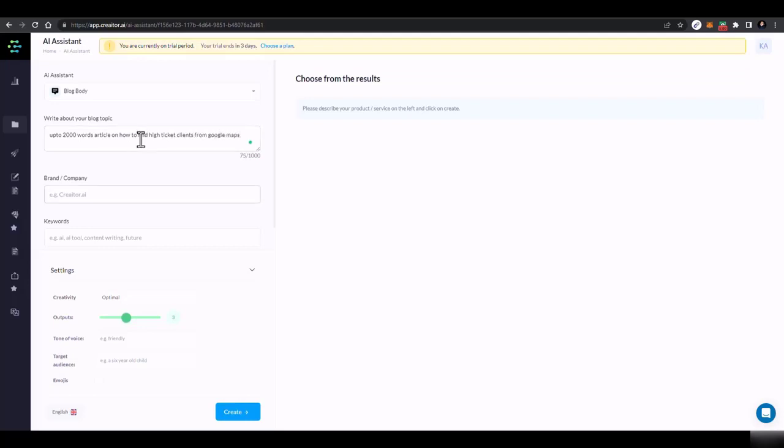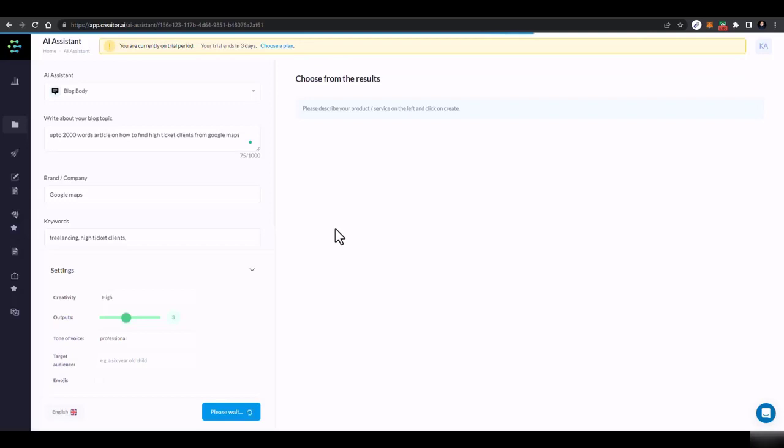Here you can add any brand or company, and like I'll say Google Maps. Then freelancing. In keywords, add some keywords. These are optional things, but you can add these things. High ticket clients, and that's all. And here it should be professional. And then I want 3 outputs. It should be high, and when I'll just click on create, it would just generate blog posts for me.